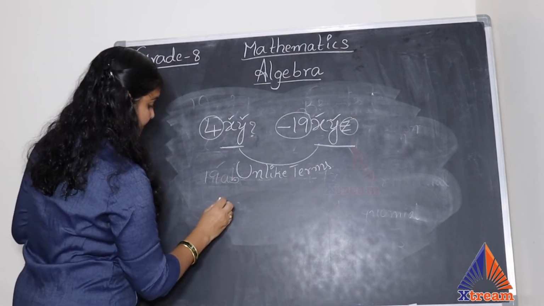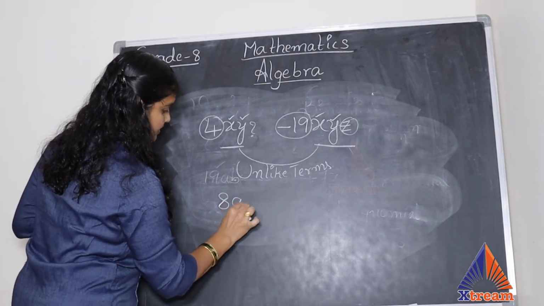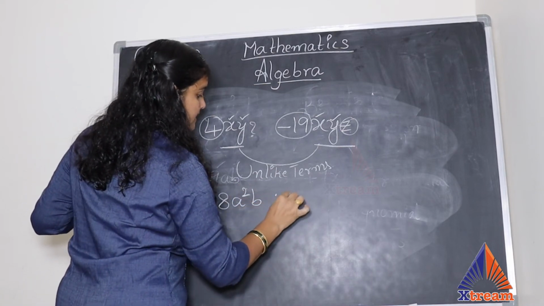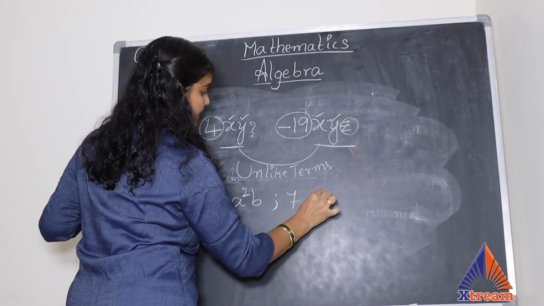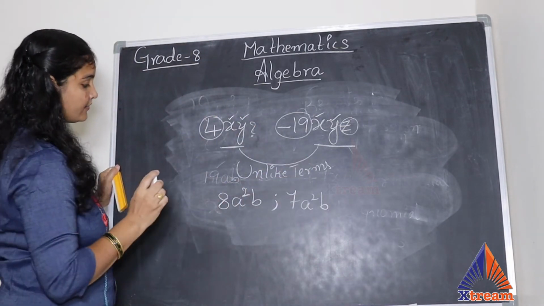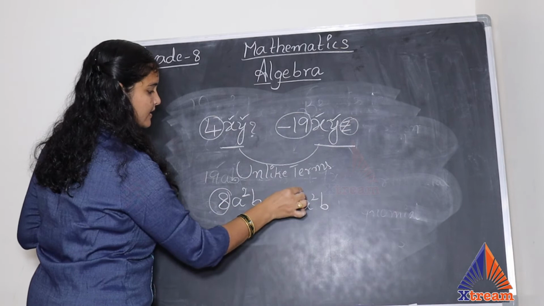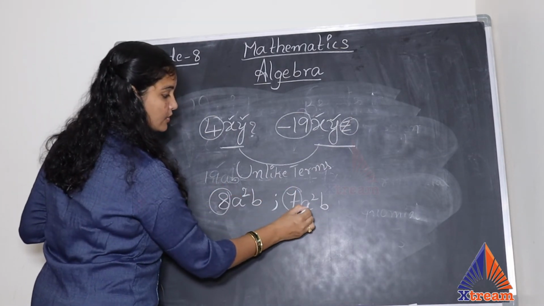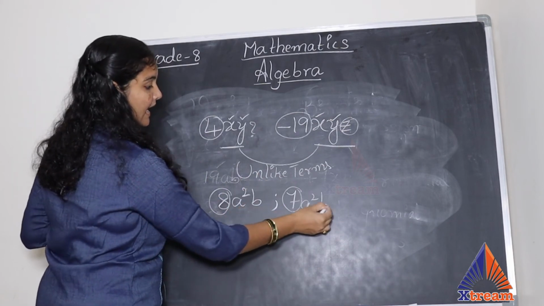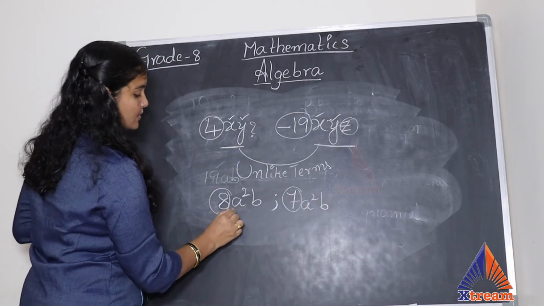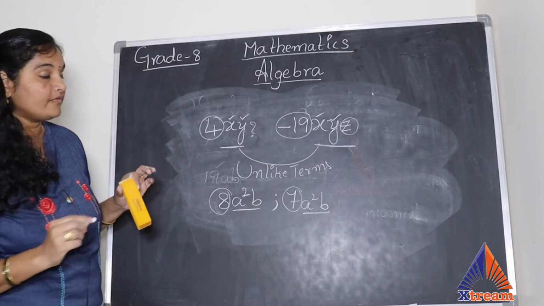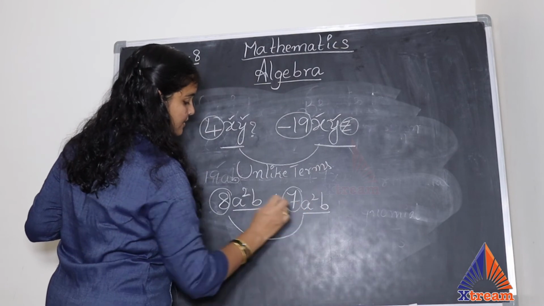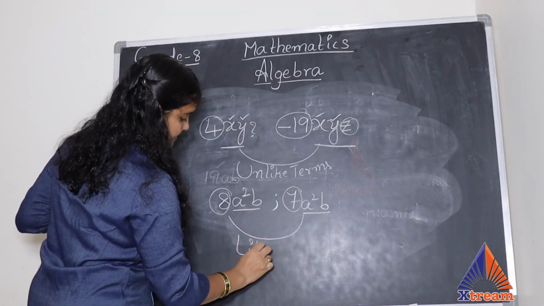Okay. For example, I have 8a square b and 7a square b. Now if you observe, as I told, we don't check with these numbers. They are secondary for us. A power 2 we have, here also a power 2 we have, b and b. Okay, so here the variable coefficients or literal coefficients are matching. So I call these two terms like terms.